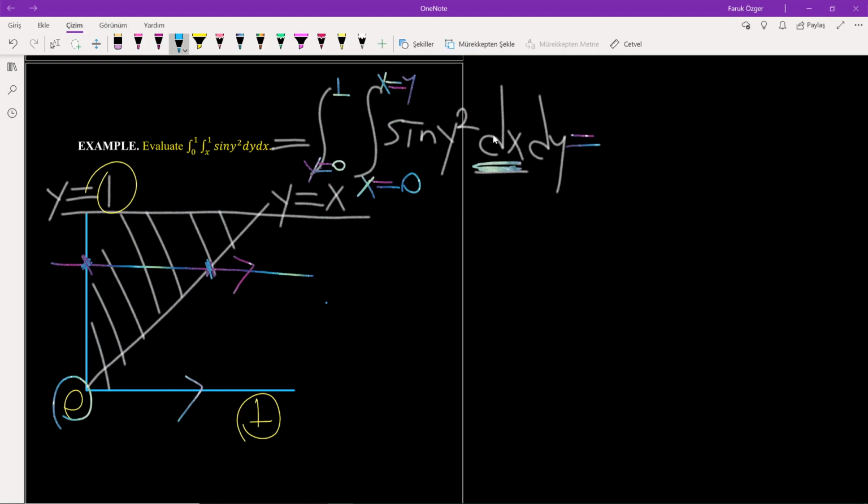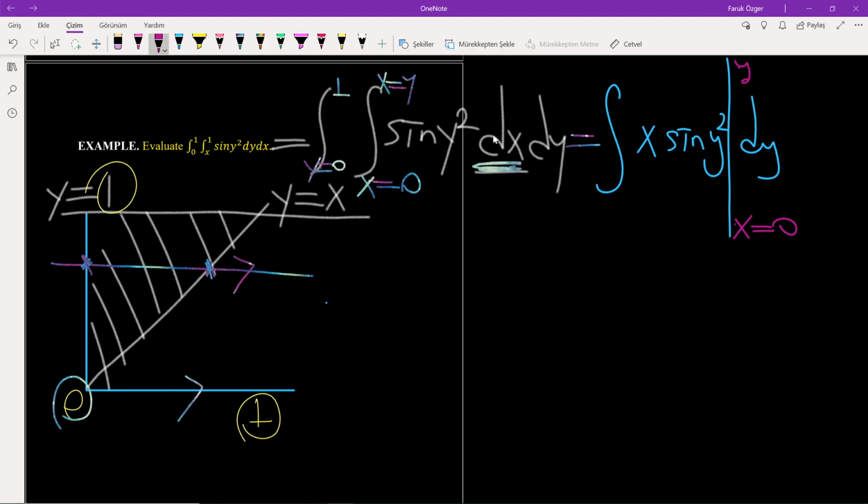Now it's very easy to integrate the inner integral with respect to x. The integral of sine y square with respect to x is x times sine y square dy, and don't forget to write the boundaries of integration. x is from 0 to y, and y is from 0 to 1.